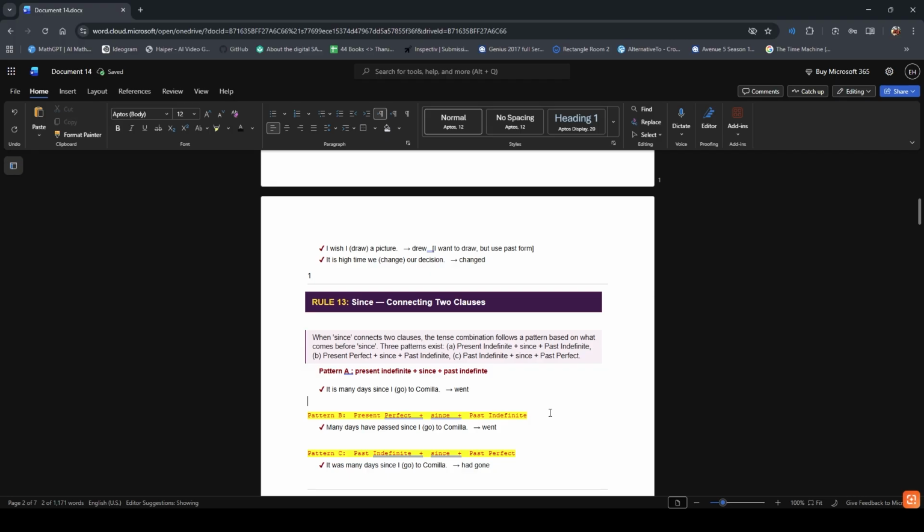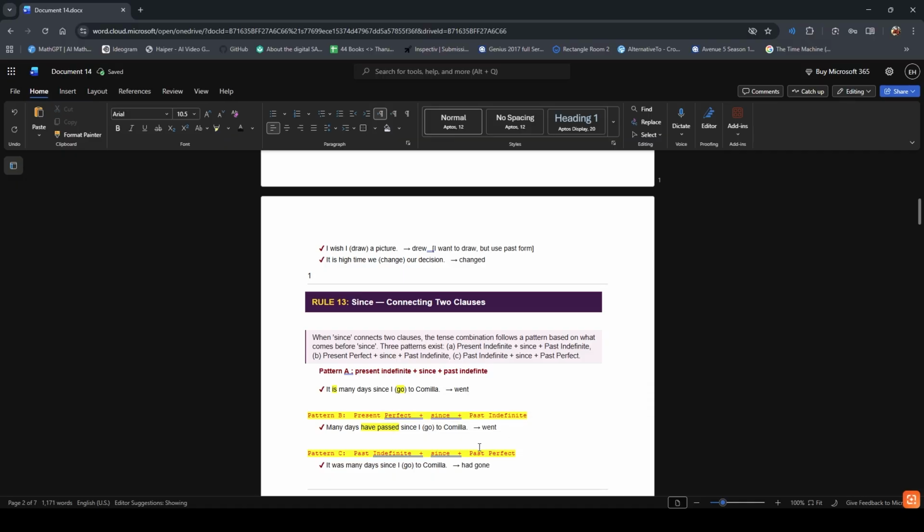The previous two patterns are for past indefinite at the last and the present indefinite at the first. It is many days since. It is many is present indefinite, and the second part of the sentence, I go to Kumilla, becomes past indefinite. For the second example, many days have passed. Have passed is present perfect tense.